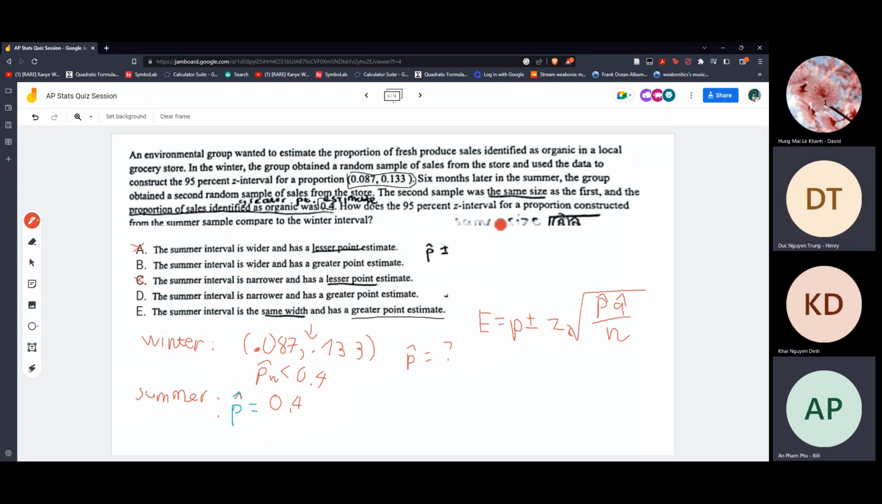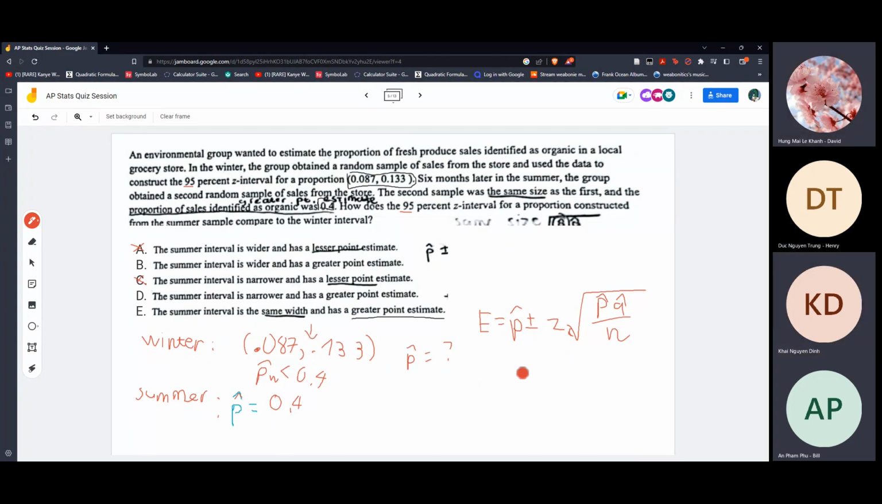So we know that they're using the same sample size, so the N will be the same. So the N will stay the same here. Now they also use the same 95% intervals too, so the Z will stay the same too. E is also the same. So now, I don't think this one is the margin of error. The other one is different.